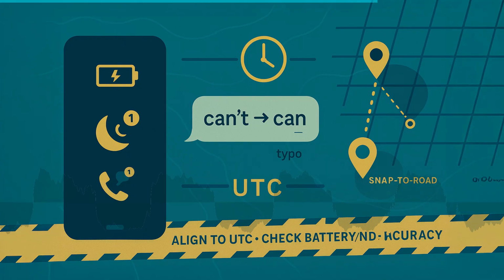A 10-minute crossed wires check you can do on any digital timeline. 1. Write UTC at the top, convert every timestamp. 2. Note device battery and power mode around gaps. 3. Check focus D&D modes during missed calls. 4. Read accuracy fields on location points and look for snap-to-road artifacts. 5. Fetch chat email server times, not just phone screenshots. 6. Ask about app versions and any recent updates.